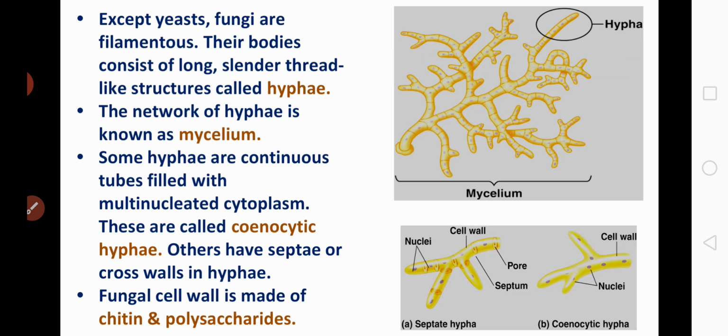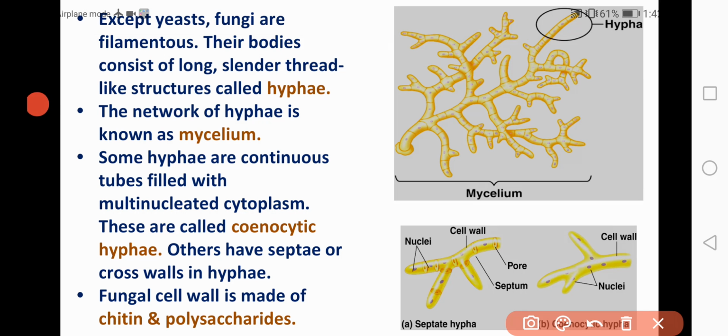Now coming to the structure, except yeast, all the other fungal members are multicellular or filamentous. That means they are made up of many cells. The plant body consists of long, slender, thread-like structures called hyphae.